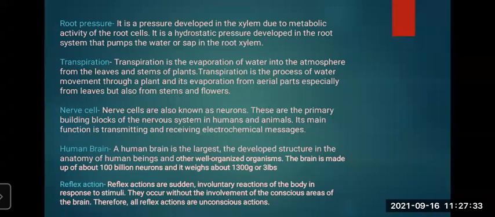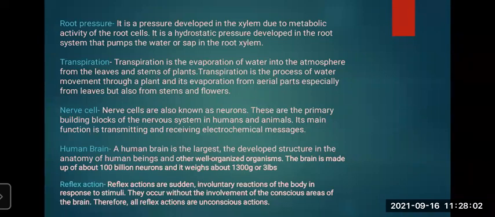The brain is made up of about 100 billion neurons, and it weighs about 300 grams to 1400 grams. Reflex actions are sudden, involuntary reactions of the body in response to stimuli. They occur without the involvement of conscious areas of the brain. Therefore, all reflex actions are unconscious actions. So you can take a screenshot and write it.